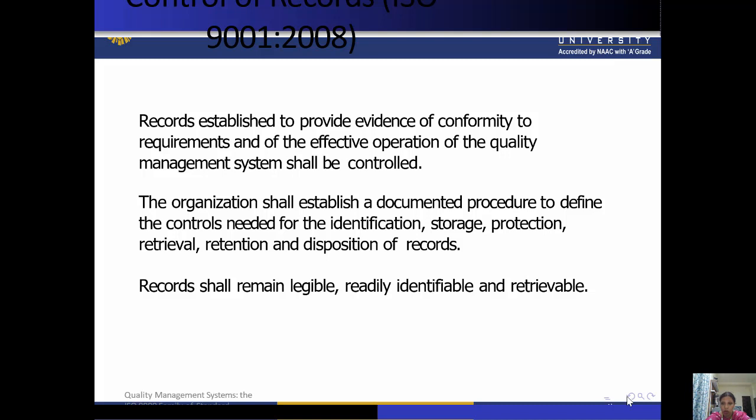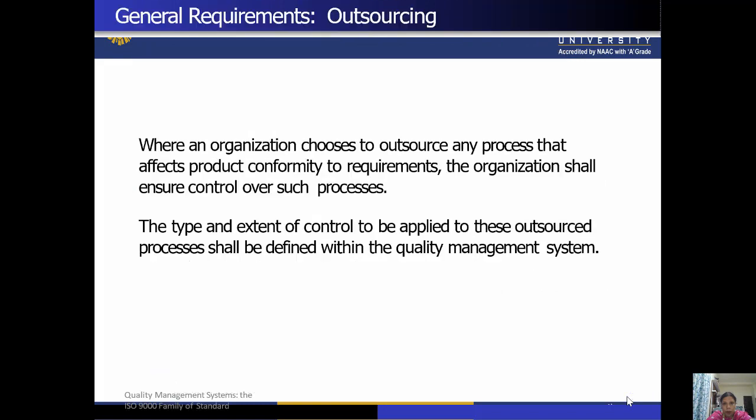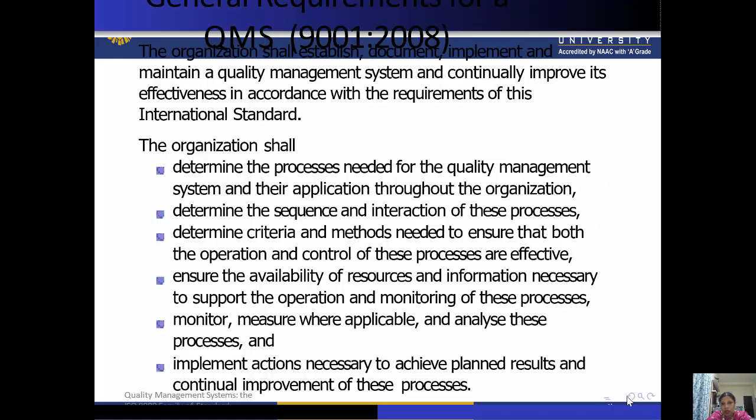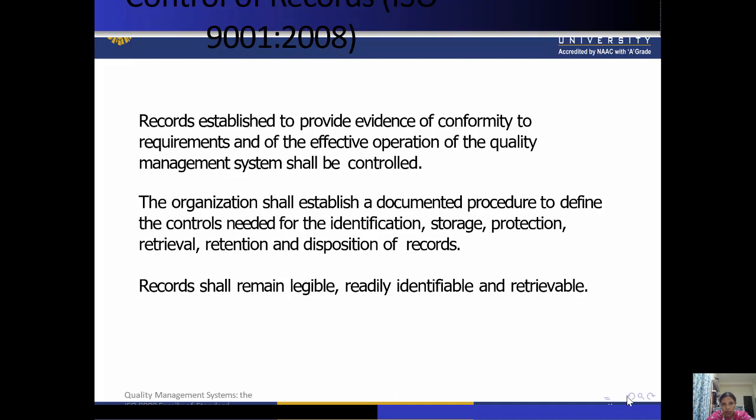So all these things we should keep in mind when we are controlling documents for any organization: documents should be well defined, well identified, stored properly, and protected properly. Retention of documents should be proper, and disposition of records should also be included in the QMS control of documentation. As per this, records shall always remain legible, readily identifiable, and retrievable. This we have already discussed in our last slide. So this is related to the requirement of quality.